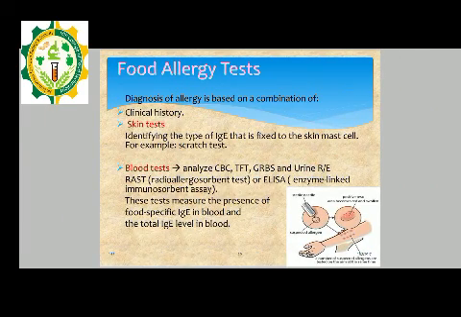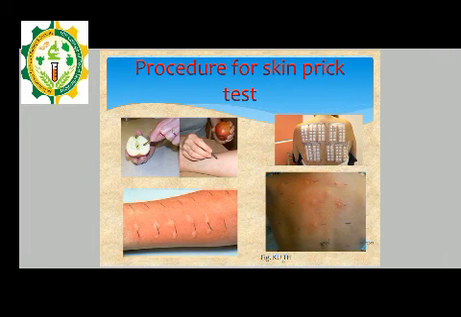Food allergy tests. The diagnosis of food allergy is based on a combination of the clinical history and tests. In the skin test, we identify the type of immunoglobulin that is fixed to the skin mast cell. For example, the scratch test is an example of a skin test. Now the blood test. Analyze CBC, TFT, GRBS, and urine. RAST, that is radioallergosorbent test, or ELISA, that is enzyme-linked immunosorbent assay. These tests measure the presence of food-specific immunoglobulin in the blood and the total immunoglobulin level in the blood.